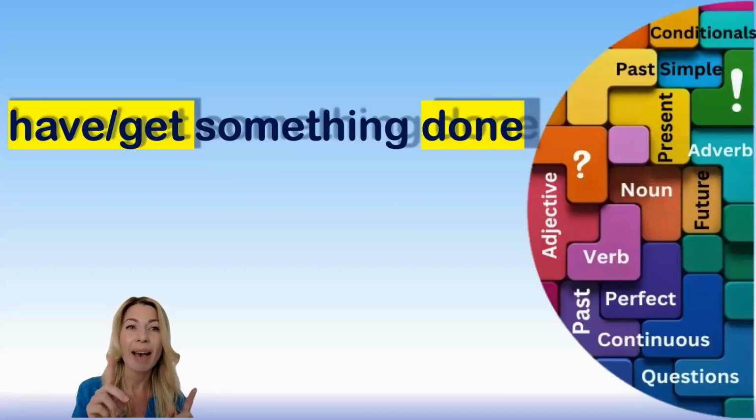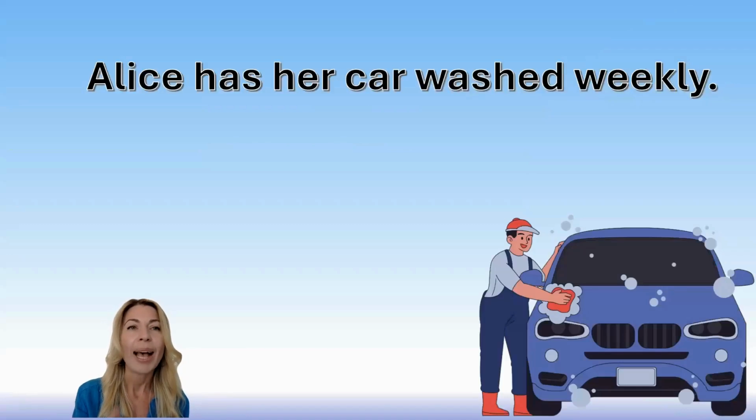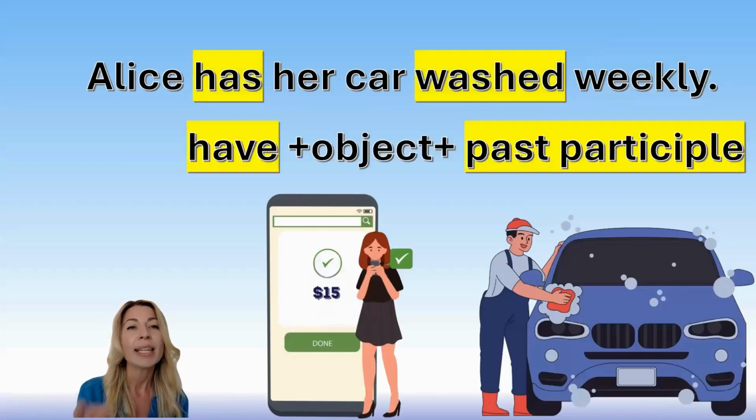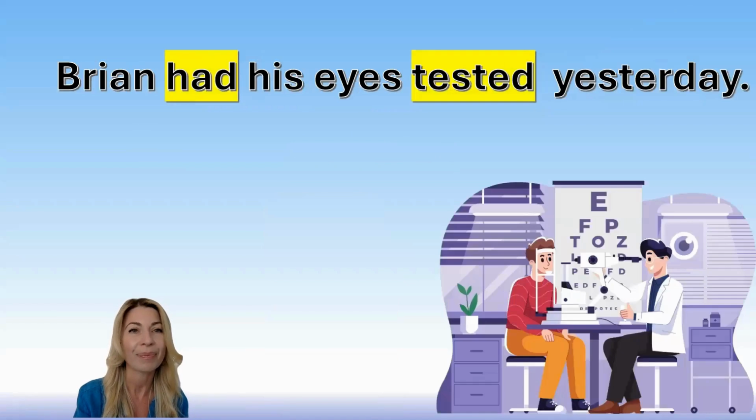Let's start with have and get something done. This is a widely used causative structure. Look at this sentence. Alice has her car washed weekly. What does it mean? Does it mean that Alice does it by herself? No, that tells me that she pays someone for this service, right? So have plus object plus past participle. This is the causative structure with the verb have.